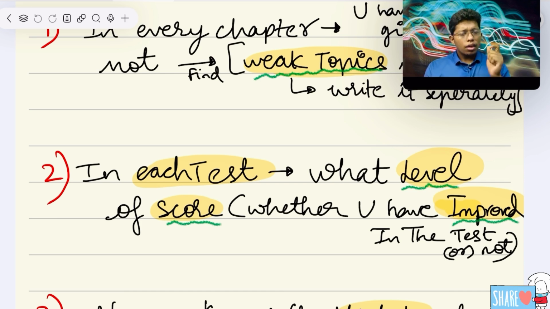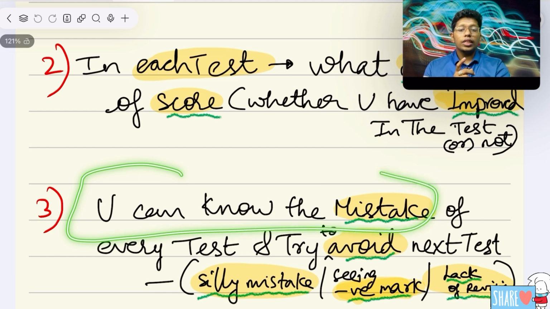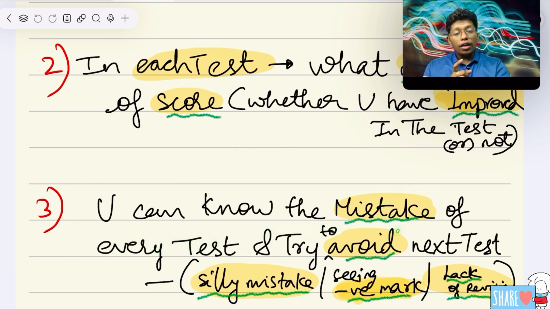As I already said, don't be in a hurry that I should improve a lot in the next test itself. It may take a little bit of time, but you will improve. But stay consistent. That is very important, I will say. So yes, you can know the mistakes of every test and try to avoid them in the next test.